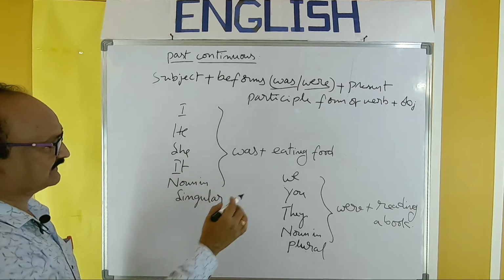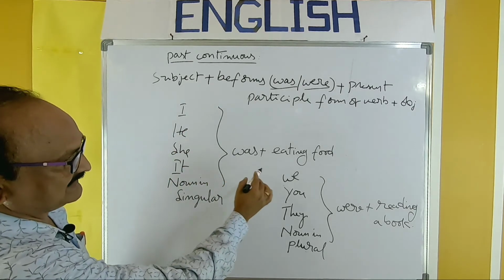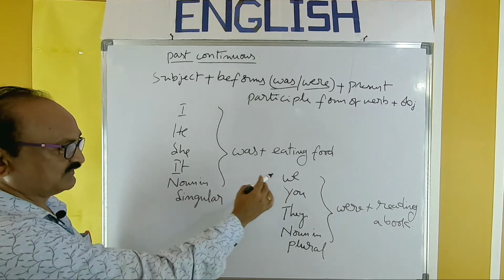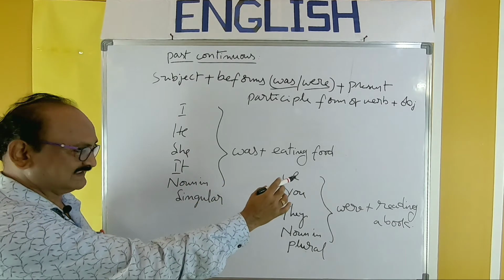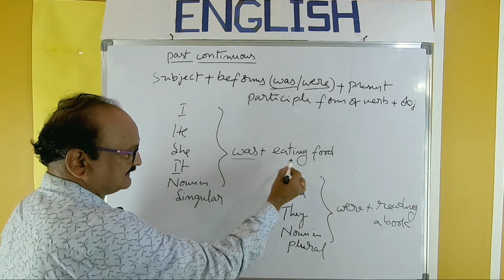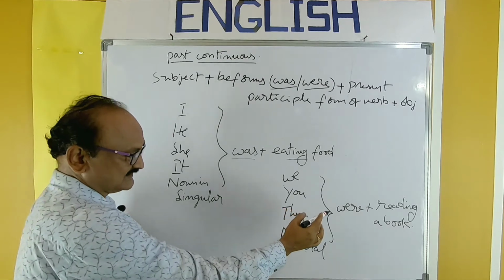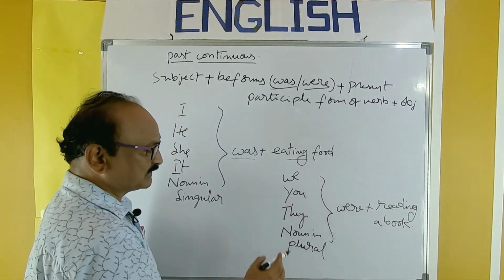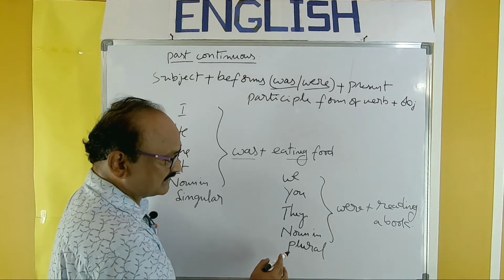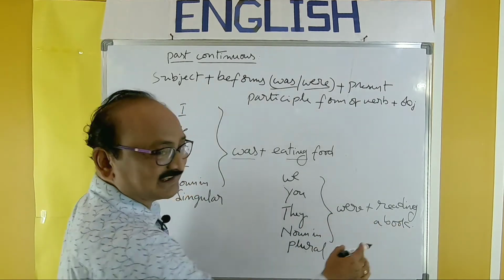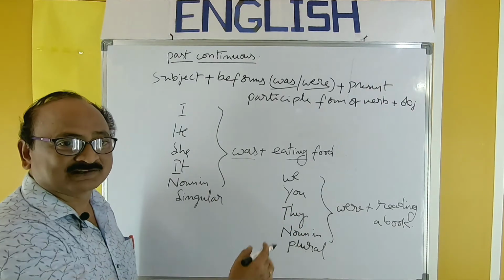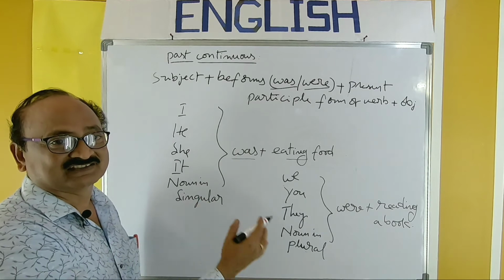So, look into the examples. I was eating food. He was eating food. She was eating food. It was eating food. So, past continuous should use was plus ing form. Next, we were reading a book. You were reading a book. They were reading a book. Children were reading a book. So like that you have to prepare examples. You can practice by writing plenty of examples.